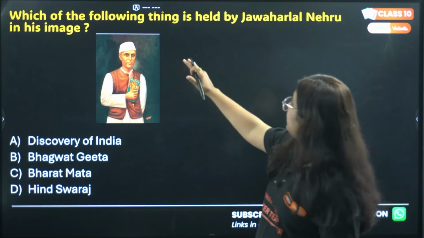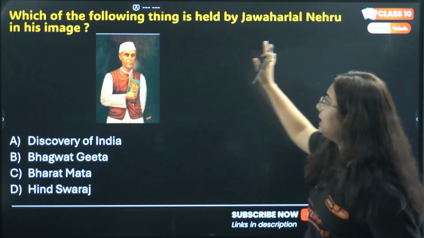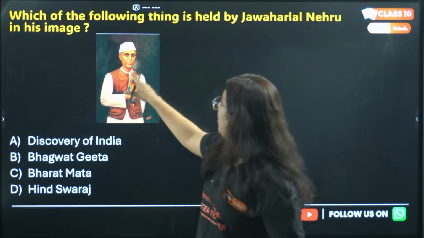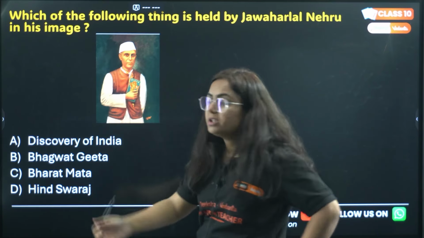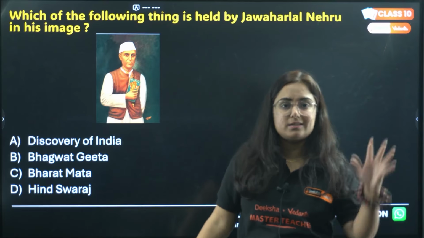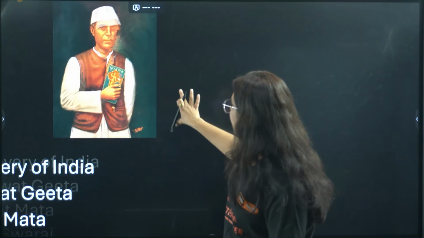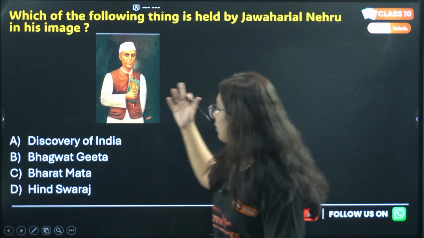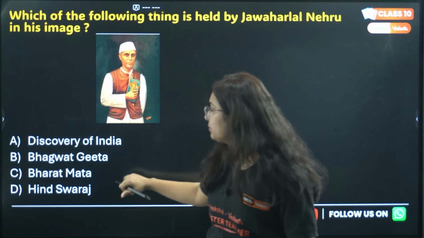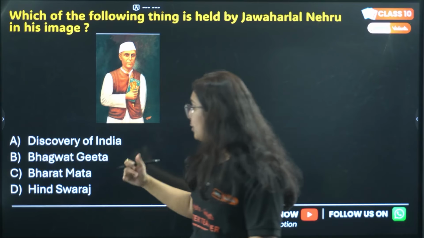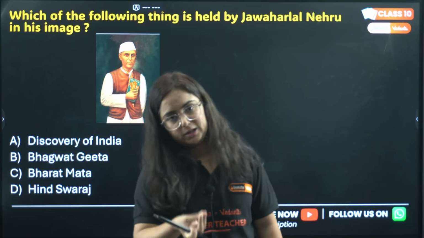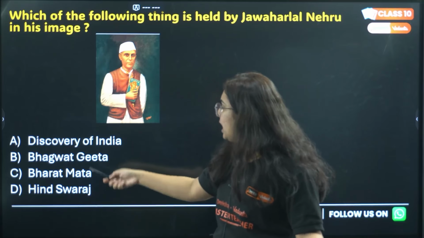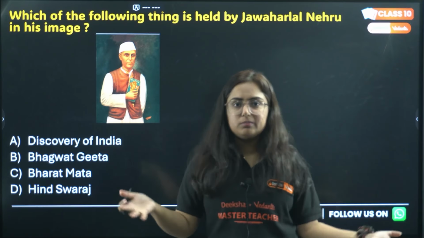Okay, which of the following things is held by Jawaharlal Nehru in his image? So this is an image of Jawaharlal Nehru. You can see one thing in his hand. There is a book on which a poster is there. I'll zoom out if you can't see this. The poster speaks about what? Option A, Discovery of India. Option B, Bhagavad Gita. Option C, Bharat Mata or Hind Swaraj. Right? So Hind Swaraj was a magazine. It is not. Discovery of India is a book written by Jawaharlal Nehru.